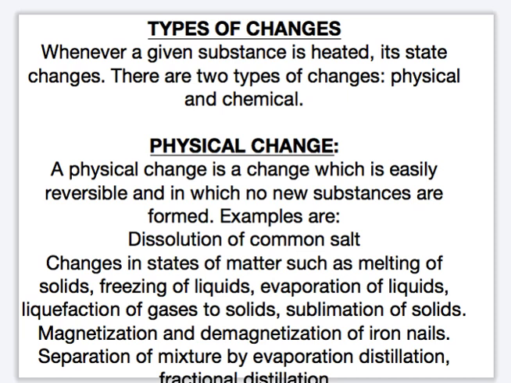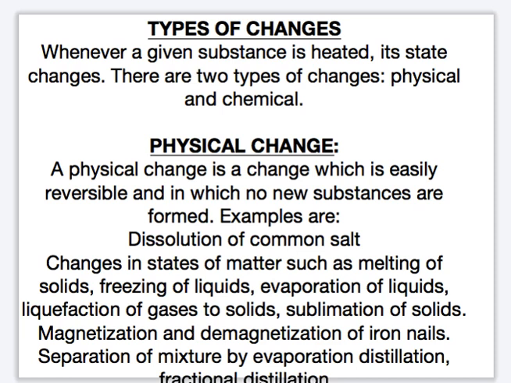For example, if you dissolve common salt, that's sodium chloride, in water, you can recover sodium chloride through evaporation. You allow the water to dry up and you recover your sodium chloride. That's an example of physical change.